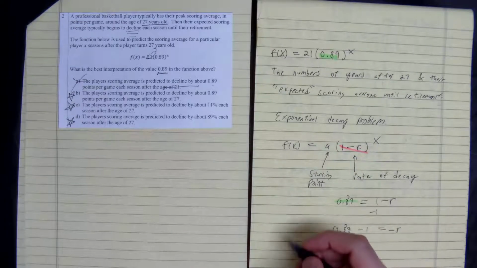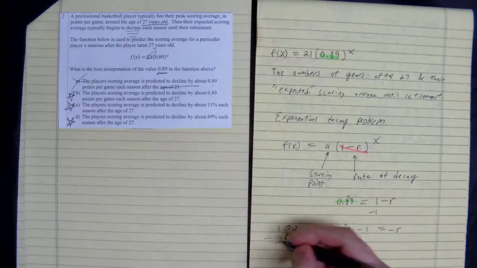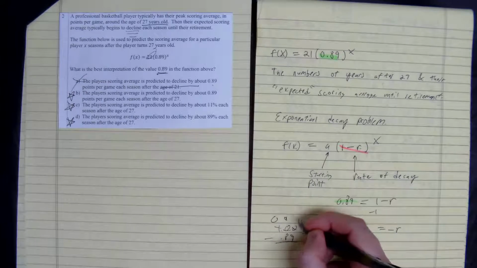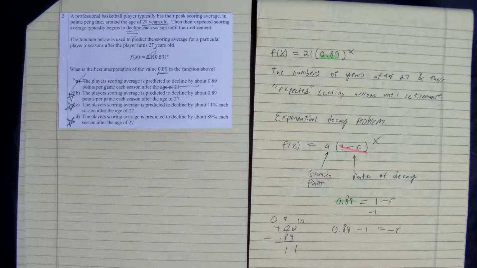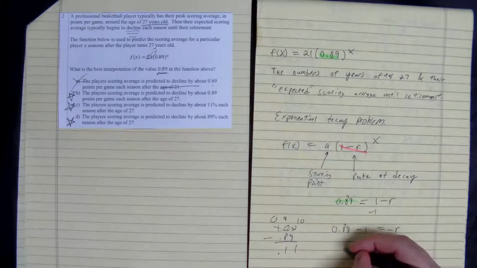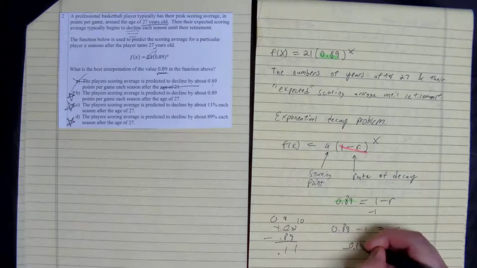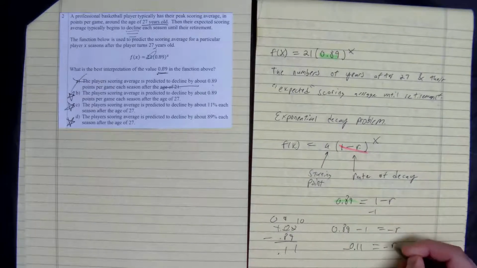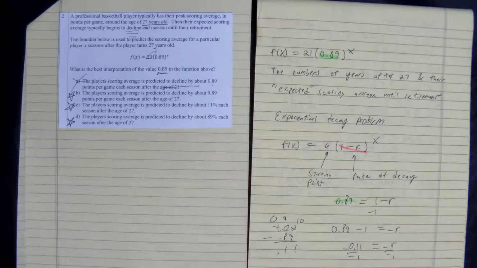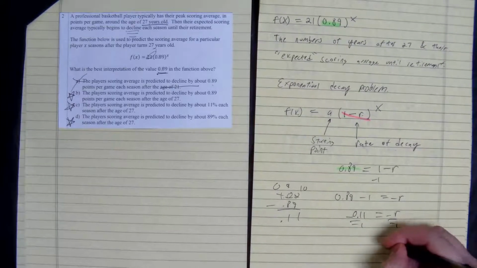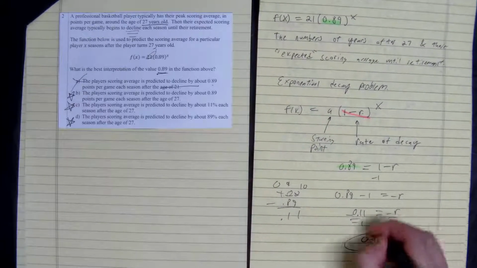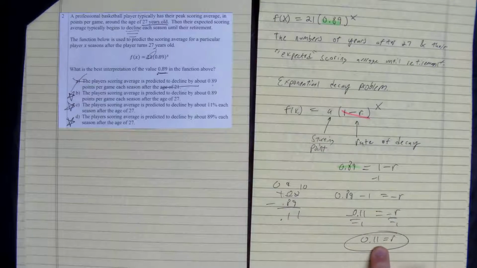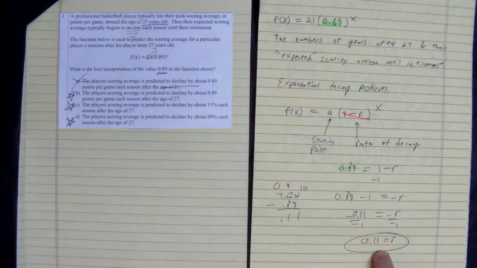If we do a little simple subtraction, 1.00 minus 0.89, we get negative 0.11 equals negative r. Divide both sides by negative 1. You get r is equal to 0.11. That is our rate. It's not 0.89. Our rate is actually 0.11.